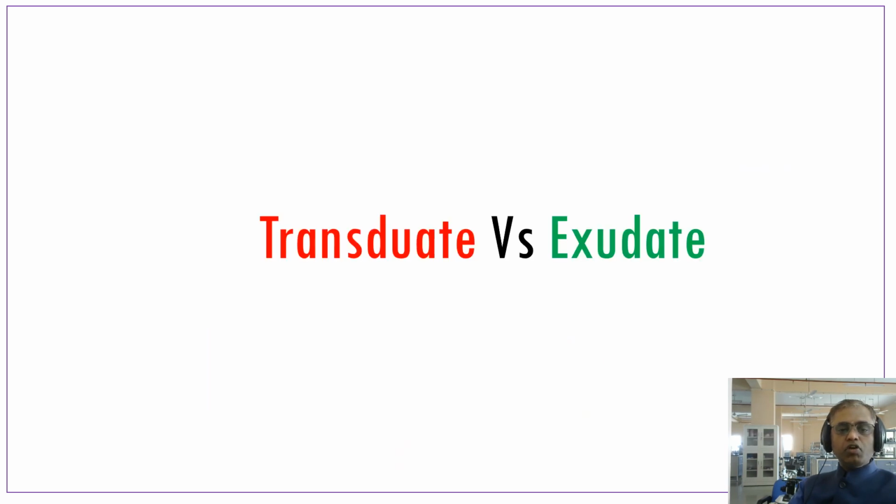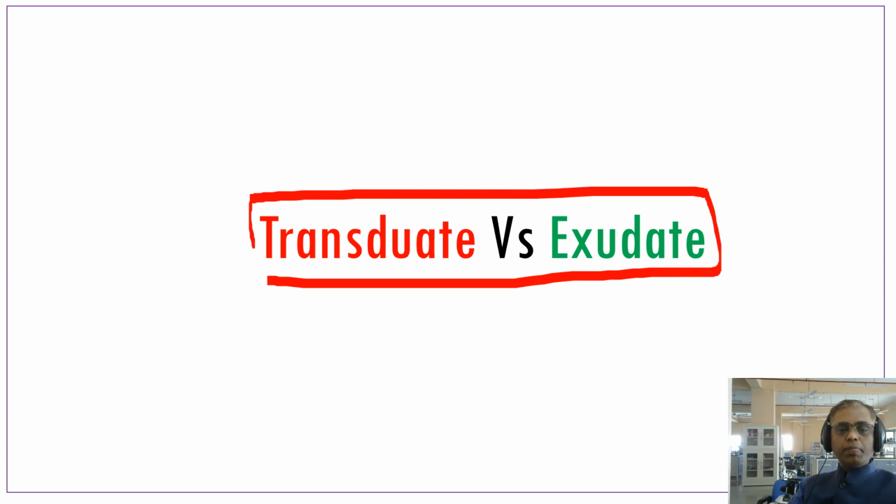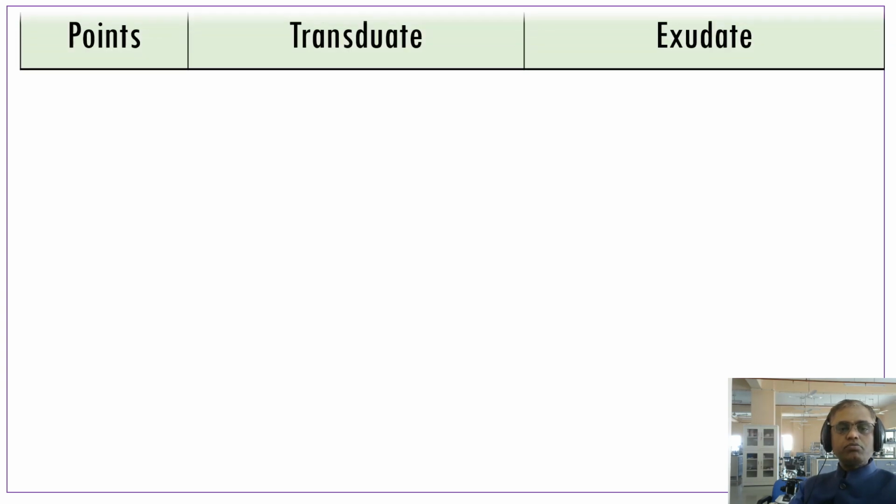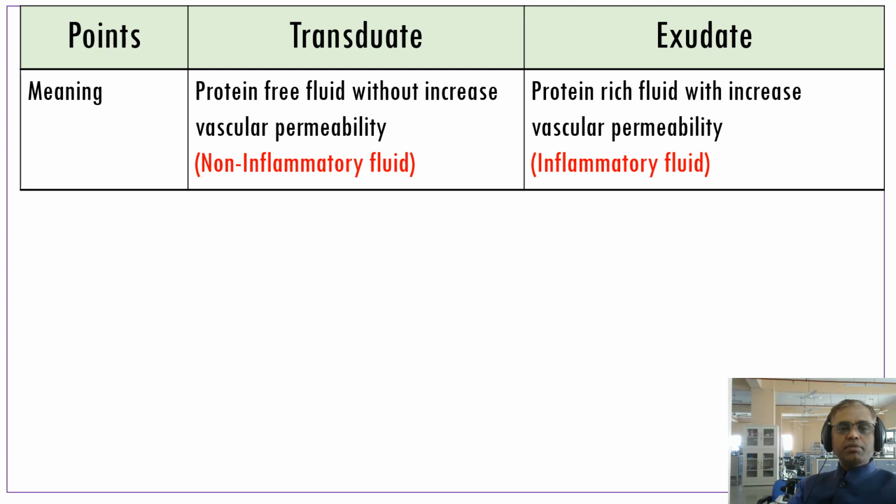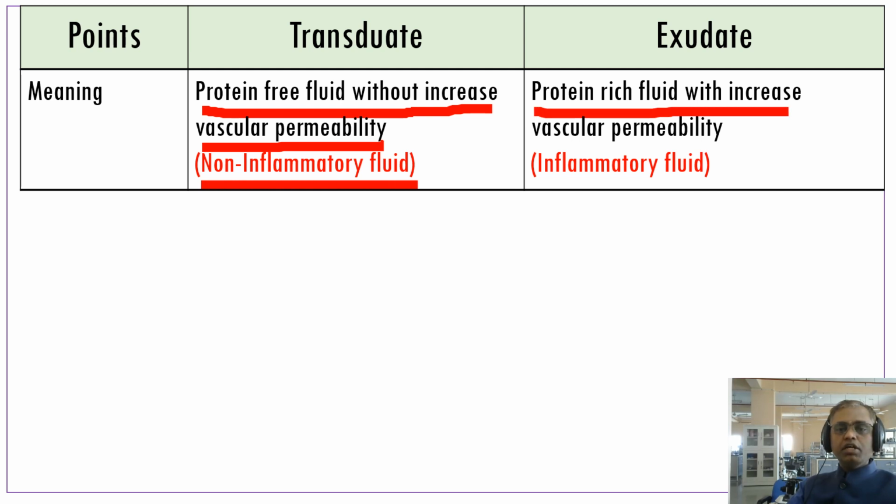Now we'll discuss the difference between transudate and exudate, very important for the short note. So here we will study a few differences of transudate and exudate. Transudate means protein-free fluid without increase of vascular permeability, which we call a non-inflammatory fluid. Exudate means protein-rich fluid with increase of vascular permeability, which we call an inflammatory fluid.